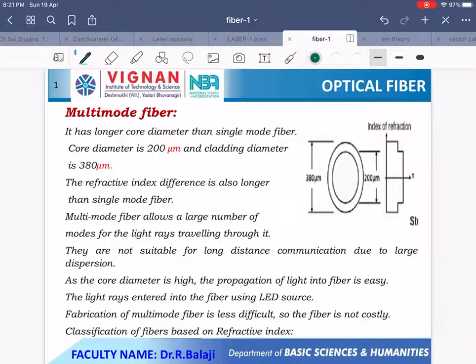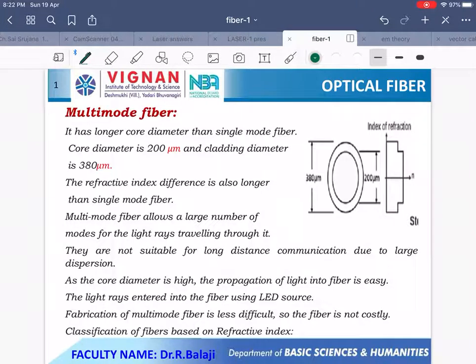So it is not suitable for long distance communications like single mode optical fiber. And the core diameter is high, so the propagation of light into the optical fiber is easy. For the light rays entering the optical fiber, you can use an LED source. Here the core diameter is more, so there is no need of a laser source to launch the light into the optical fiber. Fabrication of the multimode optical fiber is very easy, so the cost is less. And here you have a lot of dispersion and distortion losses.